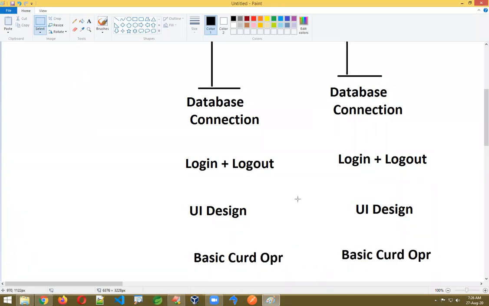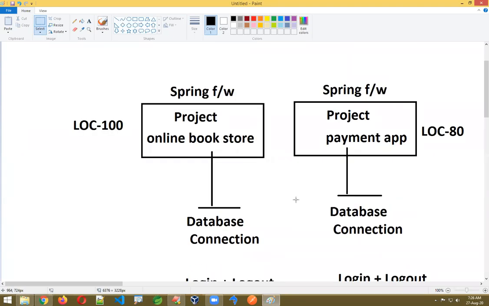If you look at two different types of applications, part of the code is common. In the bookstore there is a database connection, and in the payment app there is also a database connection.